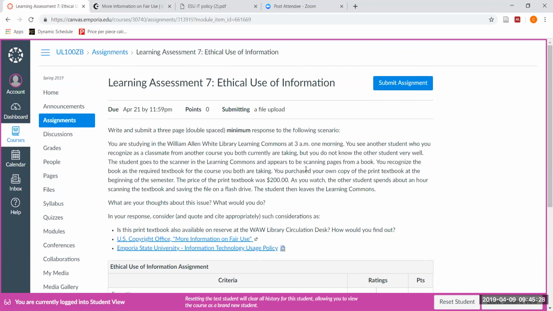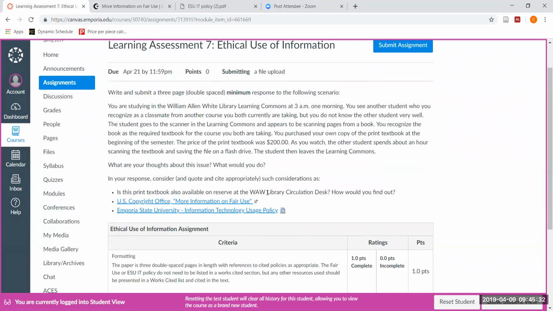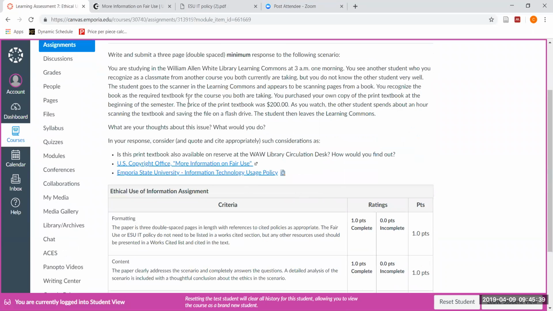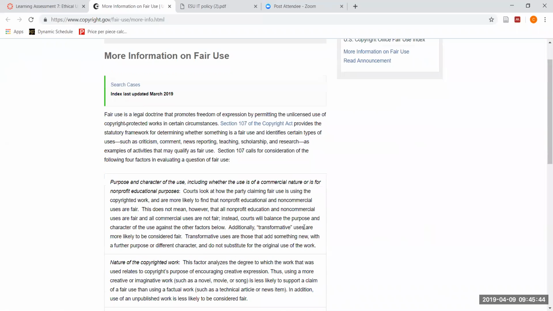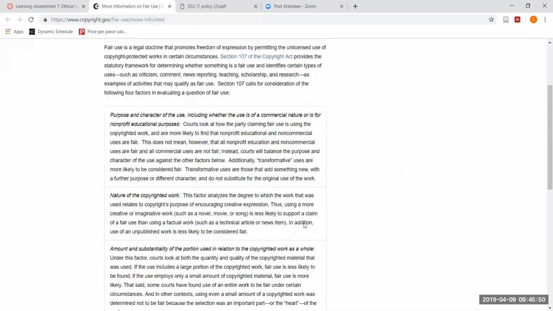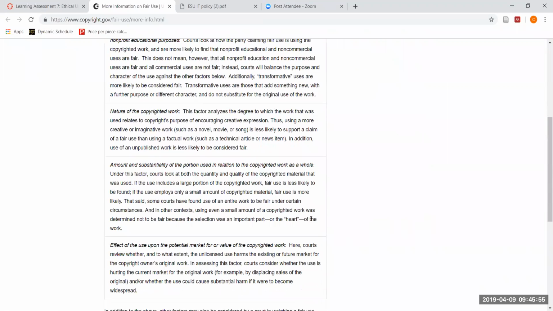What we want you to do then is think about these types of questions. Could that print textbook also be available on reserve, and how would you find out? We've also given you links to the U.S. Copyright Office, more information on fair use. Now, this actually goes back to the 4 factors of fair use that I mentioned in our previous tutorial: the purpose and the character, the nature, the amount and substantiality of the portion used, and the effect of the use on the potential market for value of the copyrighted work.